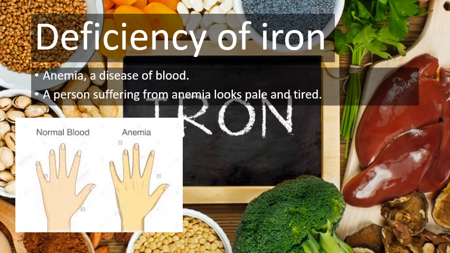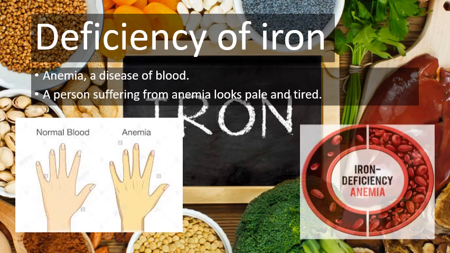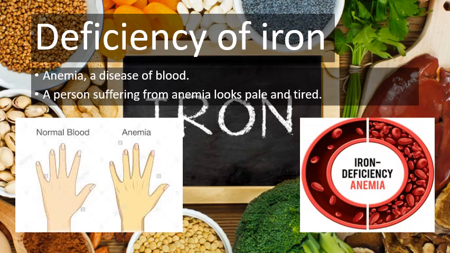It happens due to the deficiency of iron. As I told you, this is a disease of blood. So what happens when iron is deficient in your body? The quantity of your red blood cells goes down, and the person becomes pale yellow.